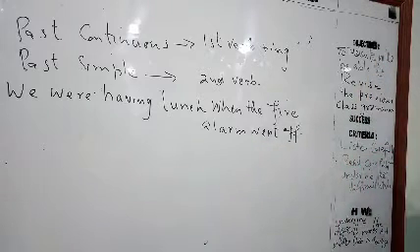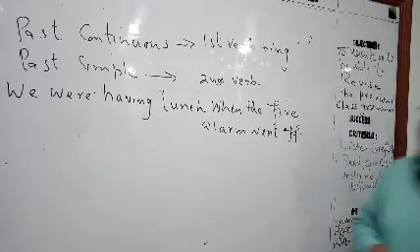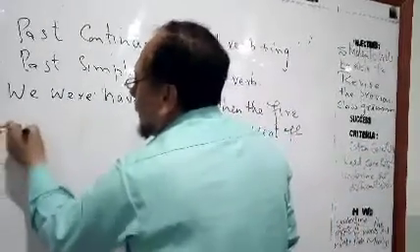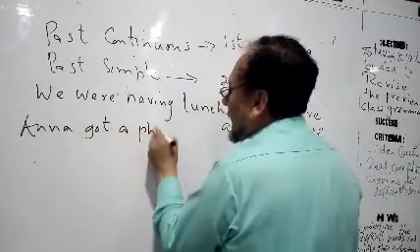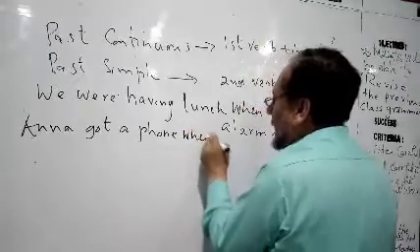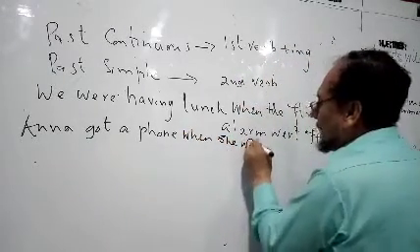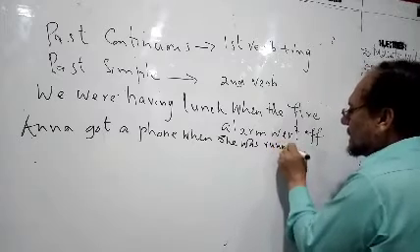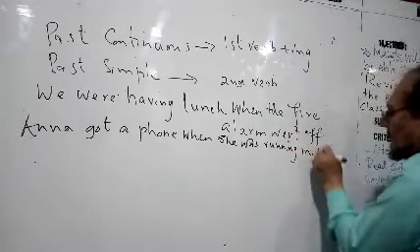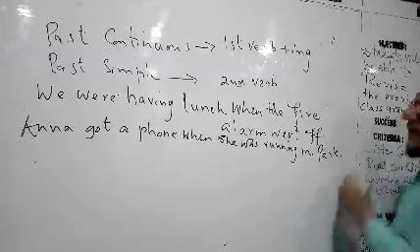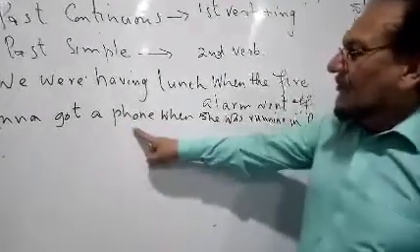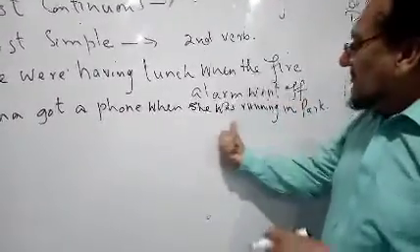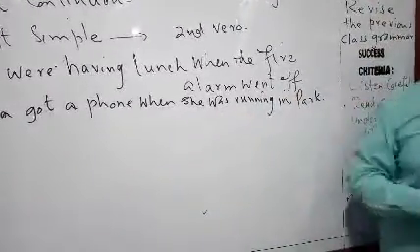Then, for example, Anna got a phone call when she ran in the park. Anna got a phone call when she was running in the park. एना को जब फ़ोन मिला वो पार्क में दौड़ रही थी. So Anna got a phone call, past simple, when she was running in the park, past continuous.